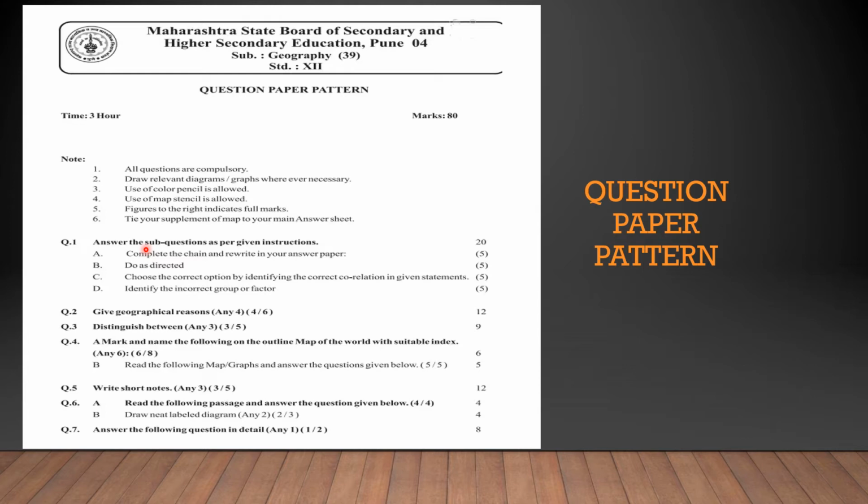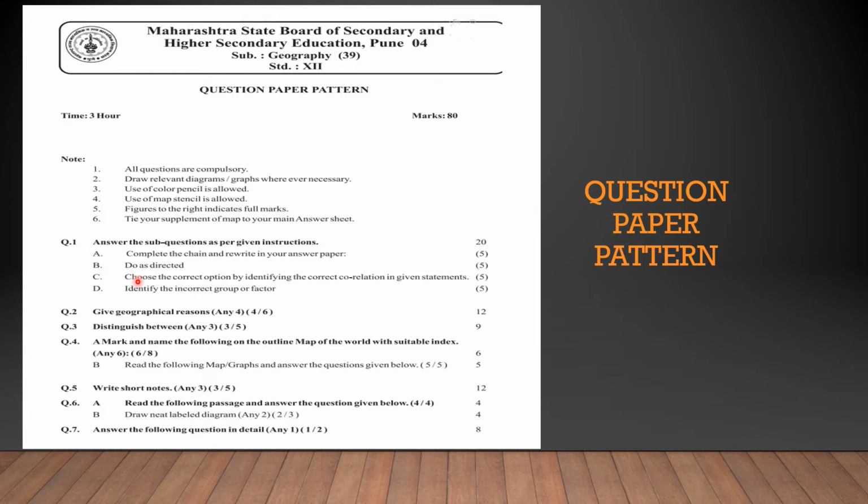Okay. Second will be do as directed. In do as directed, we will either have to fill in the blanks, or say true or false, or complete the instructions as asked. Next, choose the correct options by identifying the correct correlation in the given sentence.